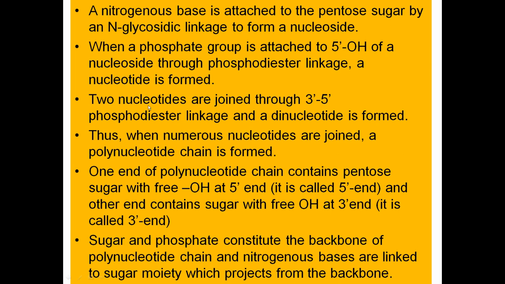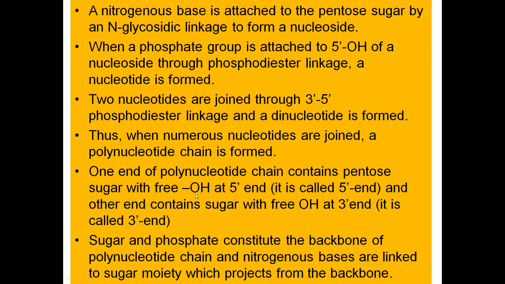Two nucleotides are joined through a 3' to 5' phosphodiester linkage, and it becomes a dinucleotide because two nucleotides are joined together. When this series continues and various nucleotides join with each other, we ultimately have the product polynucleotide. As the word suggests, poly means numerous nucleotides are joined with one another.